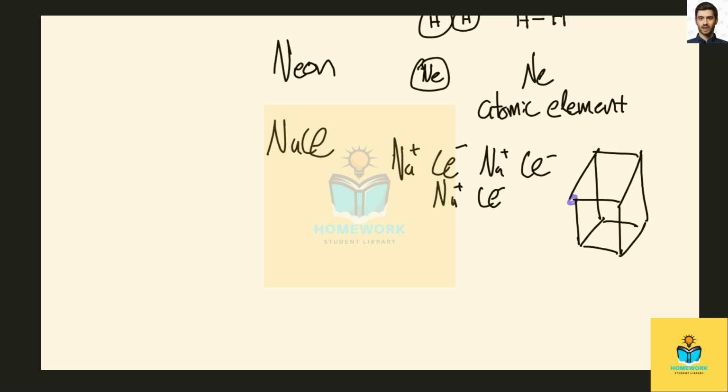Like, there's some sodium. And then we've got our chloride ions. Oh, wrong color. So it's a repeating structure of atoms all joined together, and they're all in an ionic form. So this is what we call an ionic compound.